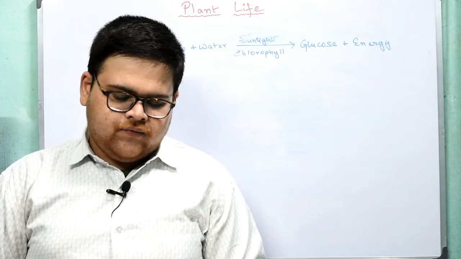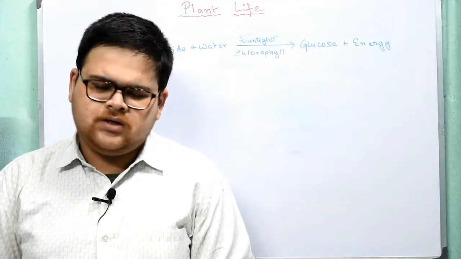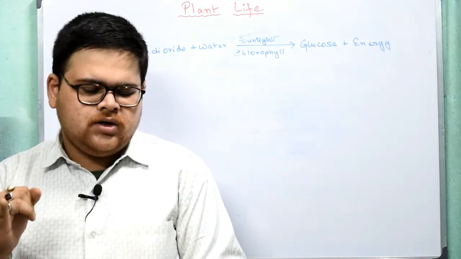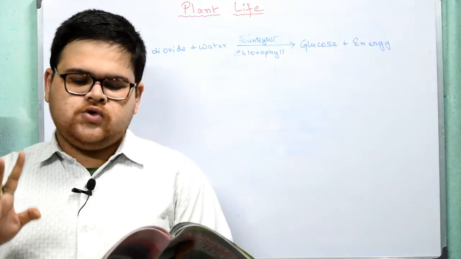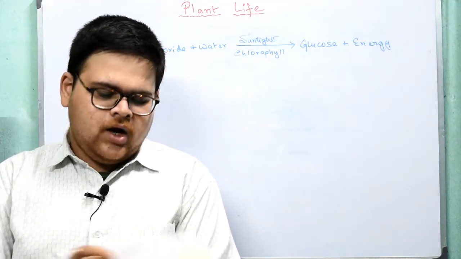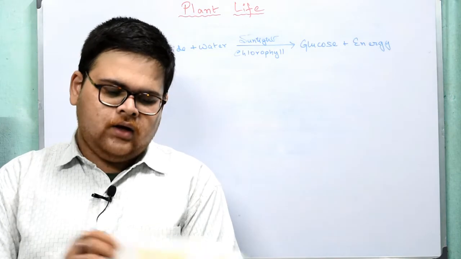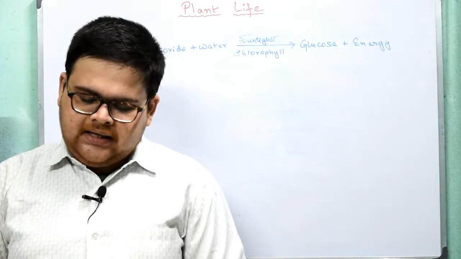Now factors that affect photosynthesis, what are they? Light intensity, just mark the point, temperature, carbon dioxide concentration, water. So these four things are very important for a plant to conduct photosynthesis. What is light intensity?